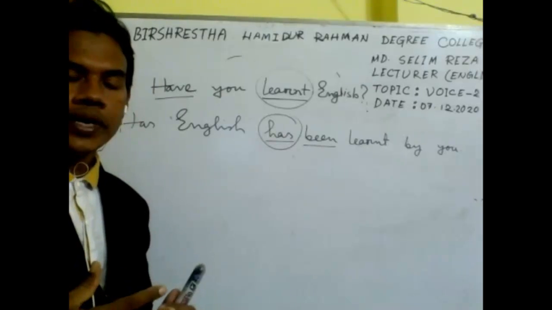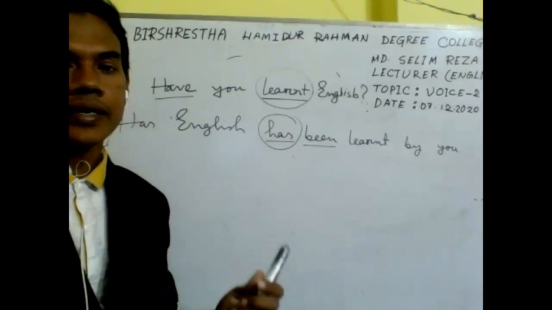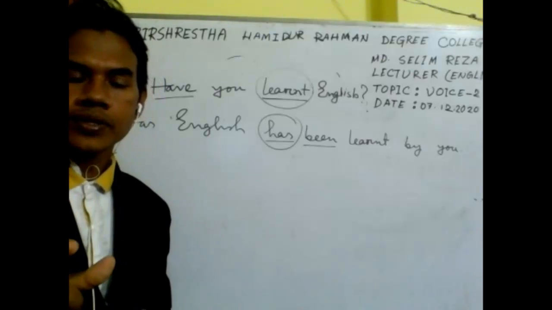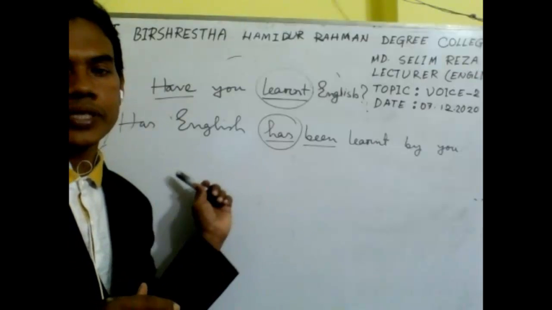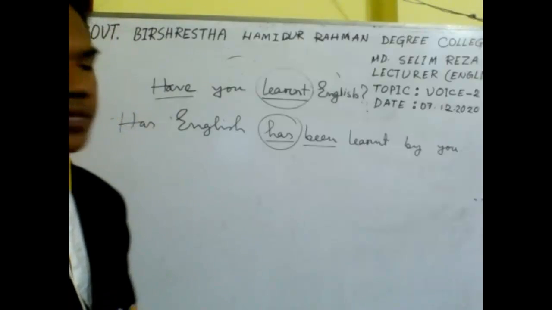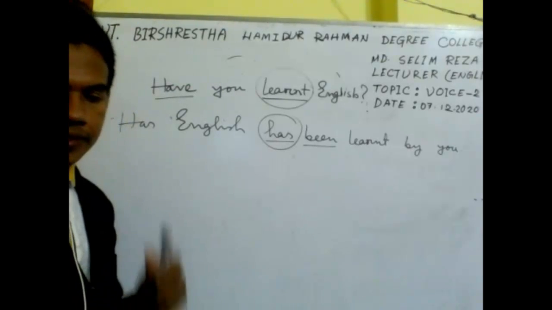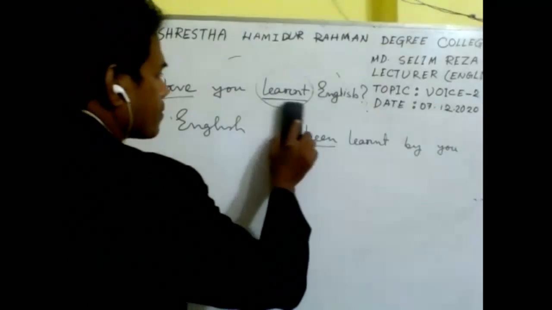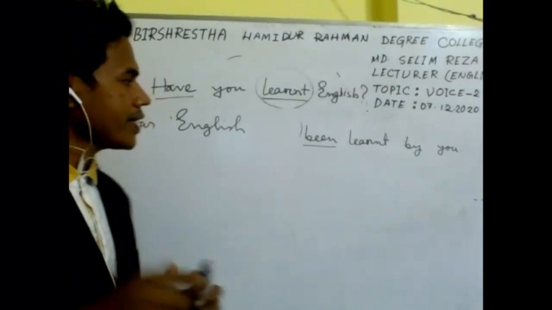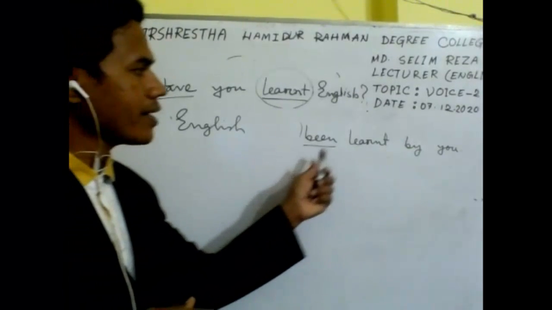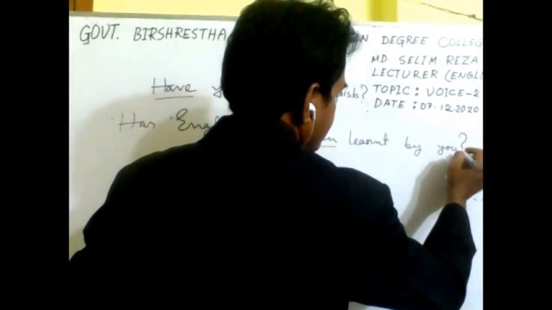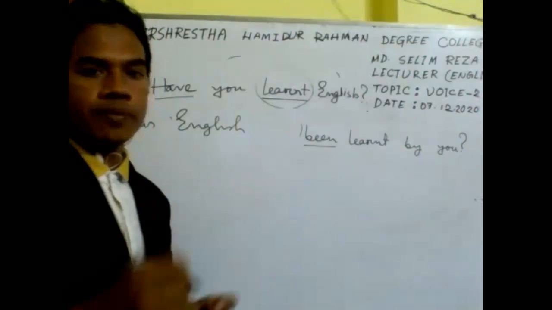However many auxiliary verbs there are in a sentence, you must take the first auxiliary verb before the subject, and the rest will be after the subject. So the correct change of voice of the interrogative sentence from active to passive is, has English been learned by you? And you need to use a note of interrogation instead of a full stop.